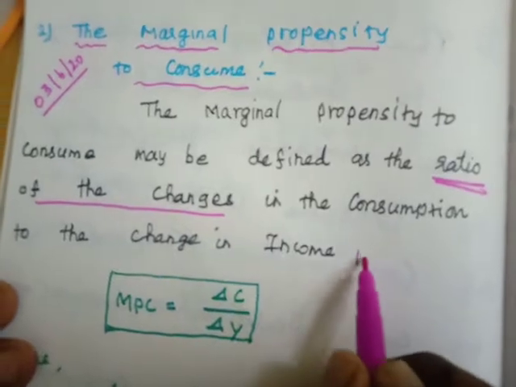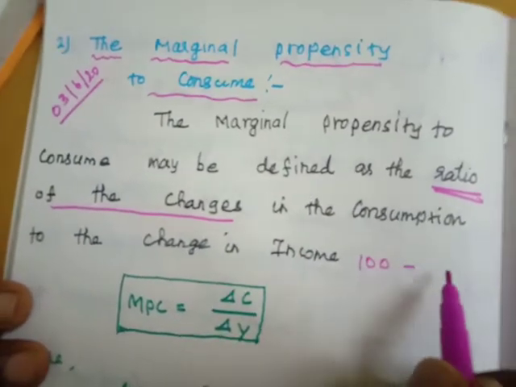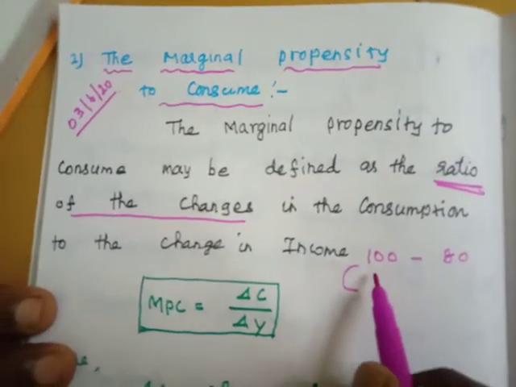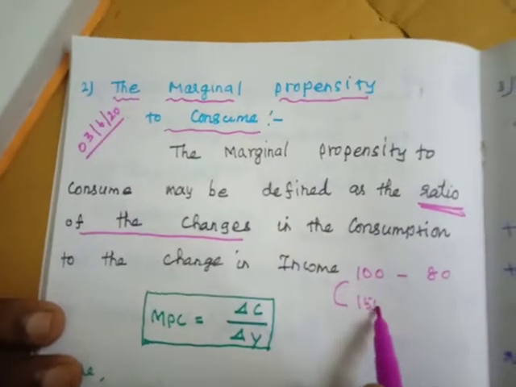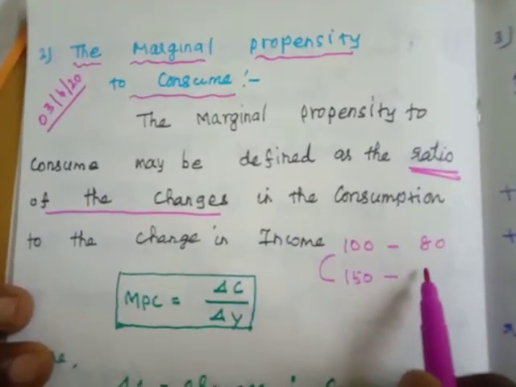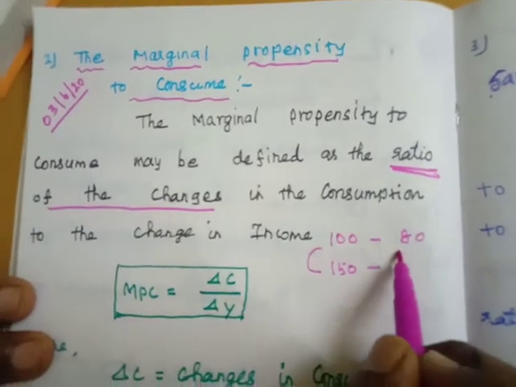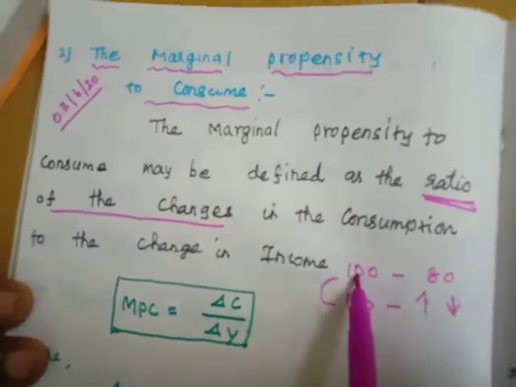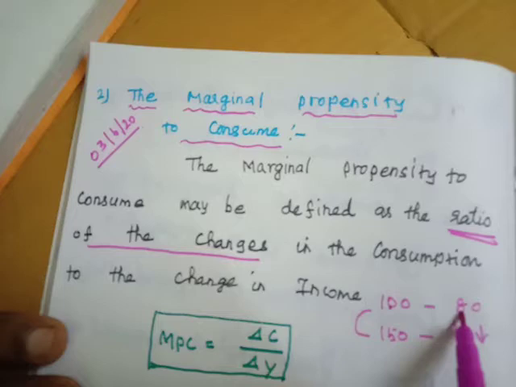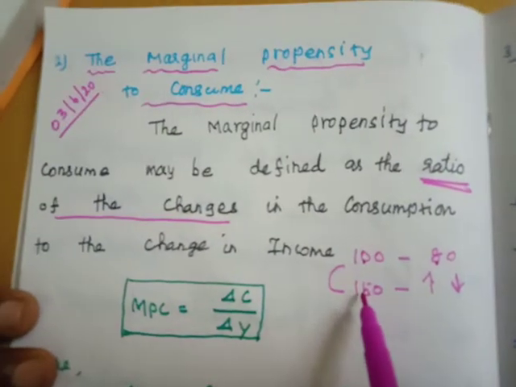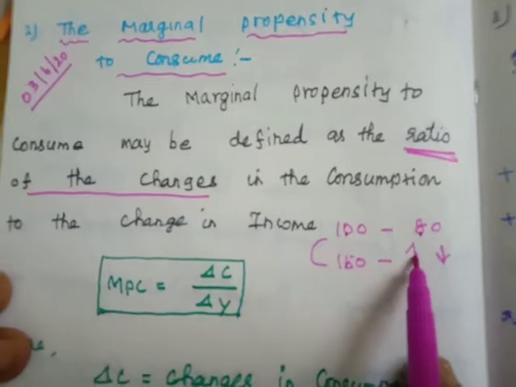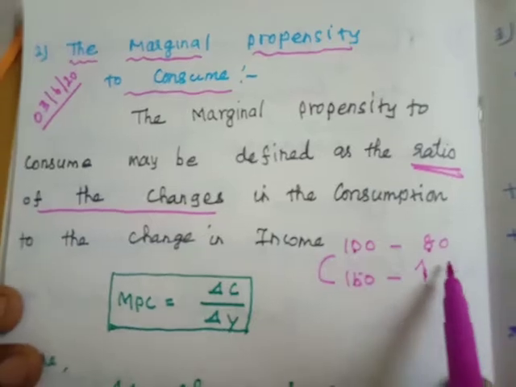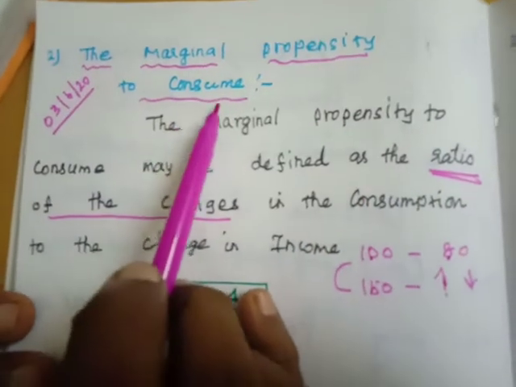For example, if you get 100 rupees income, your consumption expenditure is 80 rupees. When income increases from 100 rupees to 150 rupees, will your consumption expenditure increase or decrease? You already got 100 rupees and your expenditure is 80 rupees, and you will get 50 rupees more income. Will your consumption increase from 80 to 100, or reduce from 80 to 70 rupees? That is marginal propensity to consume.